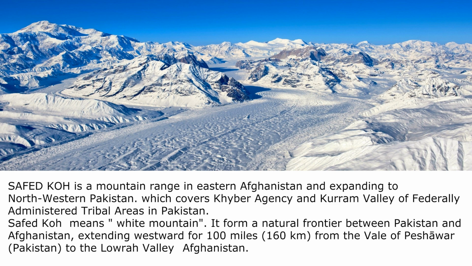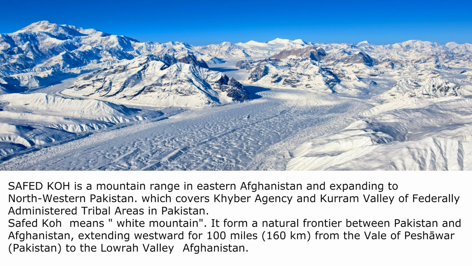Safed Koh is a mountain range in eastern Afghanistan and expanding to northwestern Pakistan, which covers Khyber Agency and Kurram Valley of federally administered tribal areas in Pakistan. Safed Koh means white mountain.